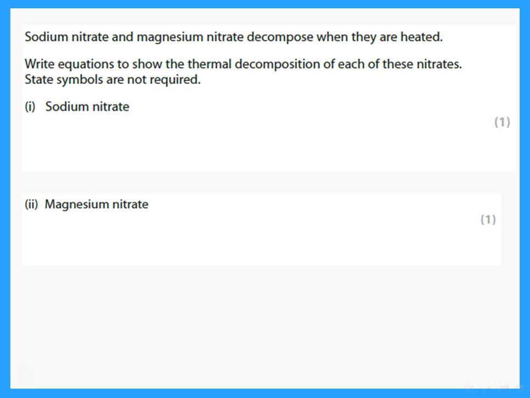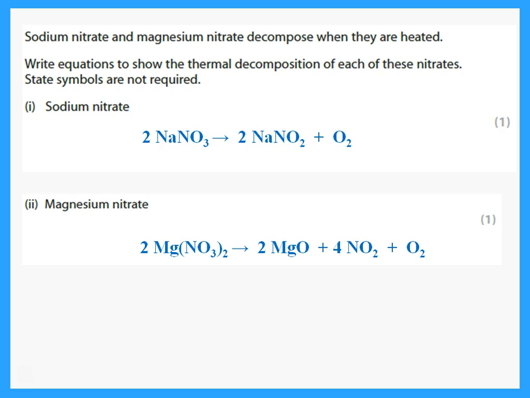Here it says write equations to show the thermal decompositions of each of these nitrates. So, sodium nitrate, nitrates of group 1, when they are heated, they give what? They give sodium nitrite plus oxygen, and we balance this. Magnesium nitrate is a nitrate of group 2. When we break it up with heat, it gives the oxide plus nitrogen dioxide plus oxygen, and we balance the equation.